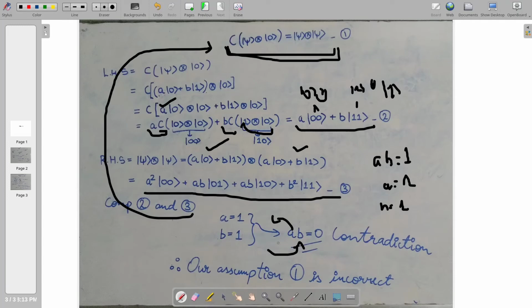And another important aspect of the no cloning theorem is that it supports the uncertainty principle. We already know that we cannot simultaneously measure multiple physical quantities of a given particle. If you try to measure one quantity, the other physical quantity will be affected. But if it were possible to make clones of a given qubit, then you could make a clone of the quantum state of a given particle and perform different measurements on different clones, and therefore you would be able to plot down all the properties of the given particle, which is contradictory to the uncertainty principle. And that's it for this video.